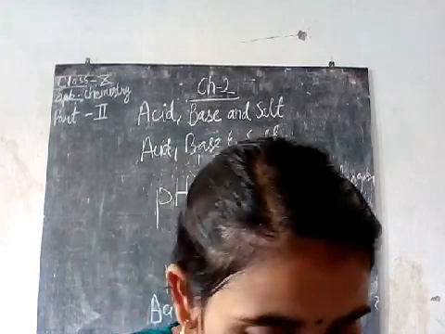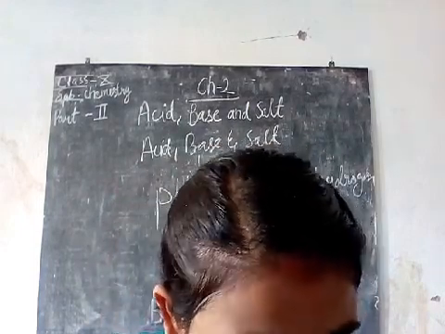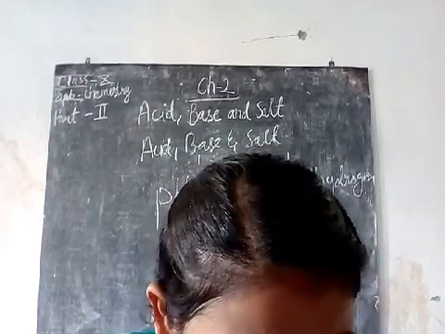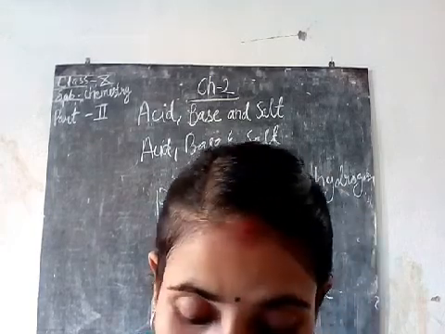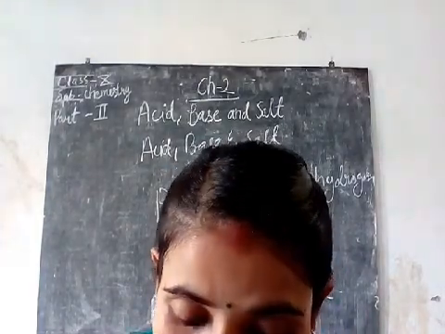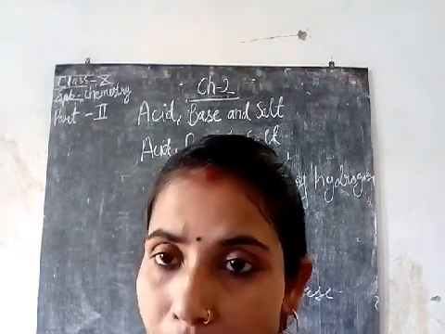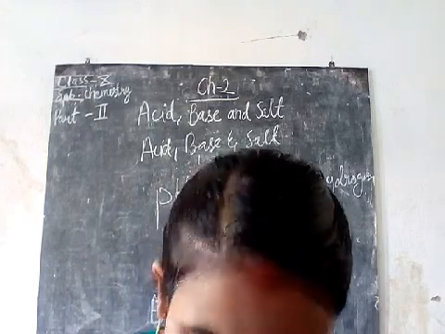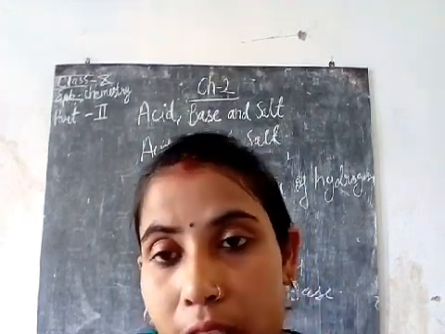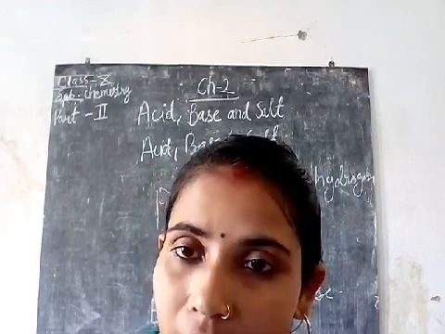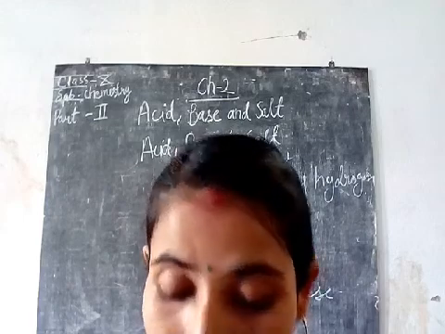So universal indicator is a mixture of many different indicators which gives different colors at different pH of the entire pH scale. So there is a color indicator. It will give the acid and base nature, and from the change of the color we will be able to know whether the substance is an acid or base, which is given in figure number 29. You can refer to that. Thus, water will produce a green color with universal indicator, because in the pH scale the color is green for water.